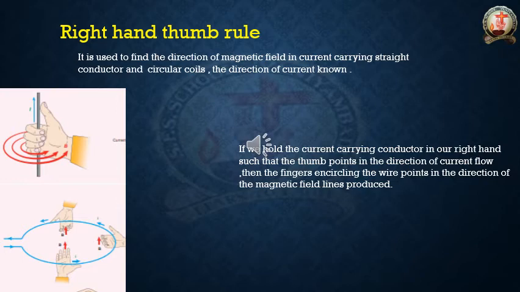Now, how can we find the direction of the magnetic field by the use of our right hand thumb rule? We can see now.